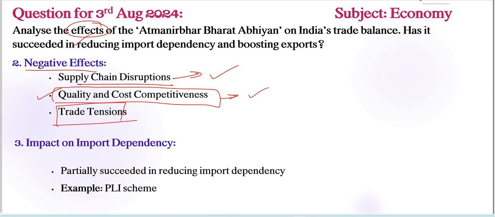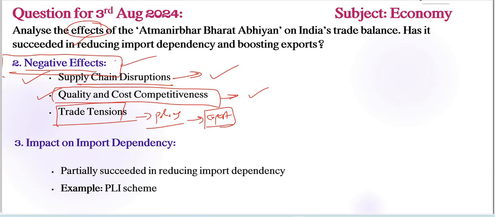Right? Very important. Next, trade tensions are also very important. Here, our policies, especially policies favoring local products, have sometimes led to trade tensions with other countries, potentially affecting our export markets here. Very, very important. Need to write these negative effects also. So many aspirants have written so many answers. I have checked each and every answer, but nobody has written these types of negative effects, because we need to focus on these keywords also, especially keywords related to our question tag. That is our main approach here. When compared to other answers, we need to address these types of keywords.